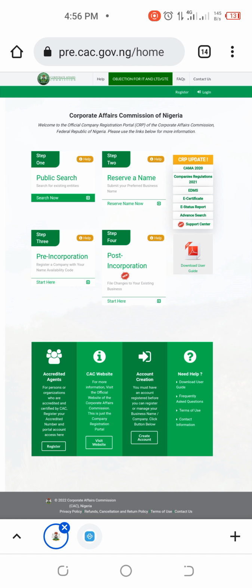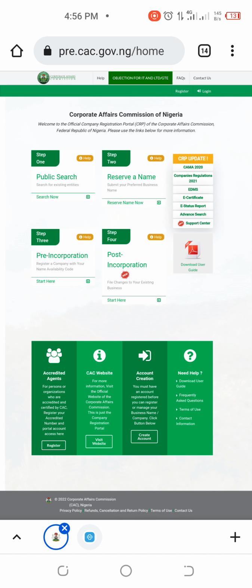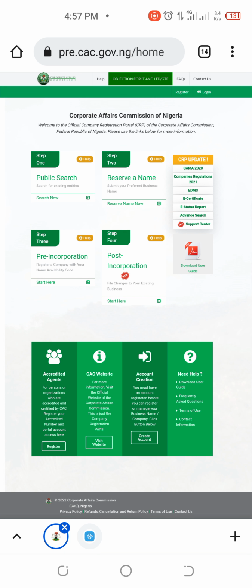All right, you can see where you have CRP update. This is where you can download the CAMA 2020. CAMA is actually Companies and Allied Matters Act. So this is where you get to understand more about CAC rules and regulations. You can see company regulation for 2021, and then we have what we call EDMS.